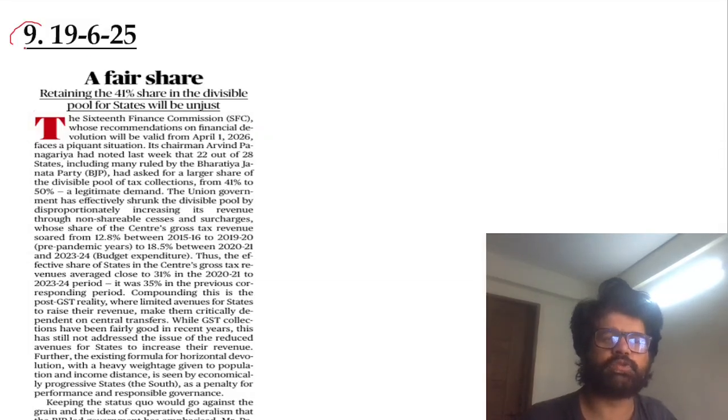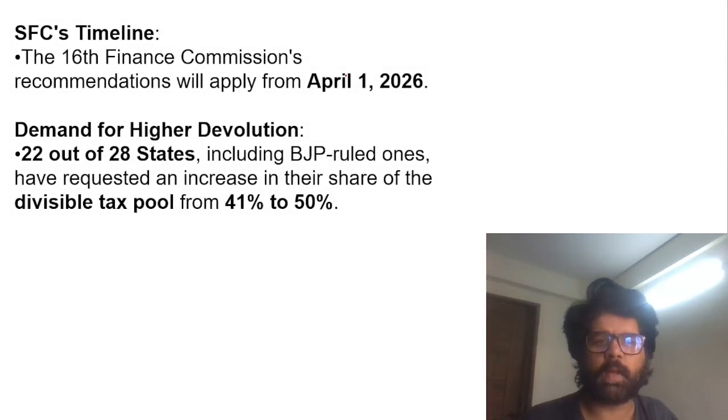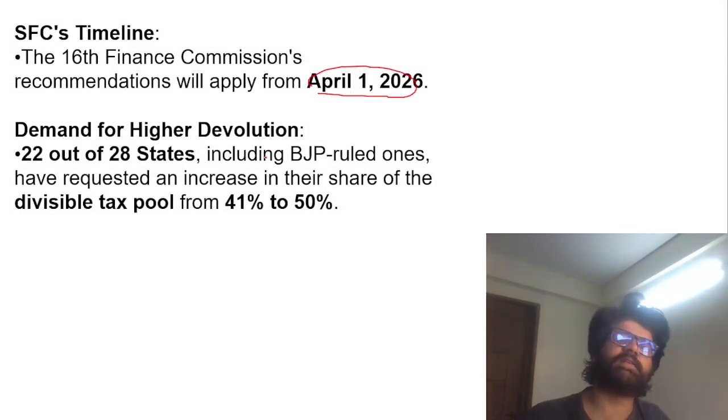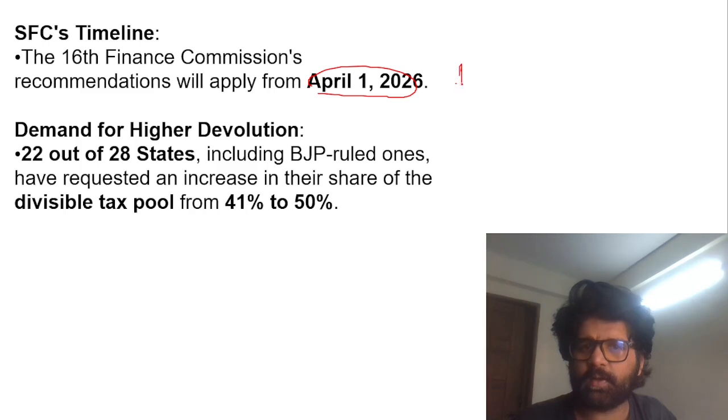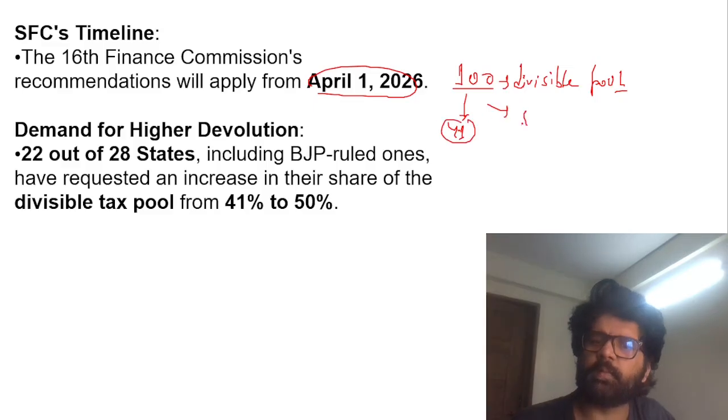Next, the ninth most important article: the 16th Finance Commission. Their recommendation will be applicable from 2026 till 2031, applying from April 1, 2026. This article is saying that currently, let's say the 100 rupees, or divisible pool we talk about. Divisible pool means the center has 100 rupees, it will be shared among center and states. So 41 rupees goes to states and 59 remains with the center.